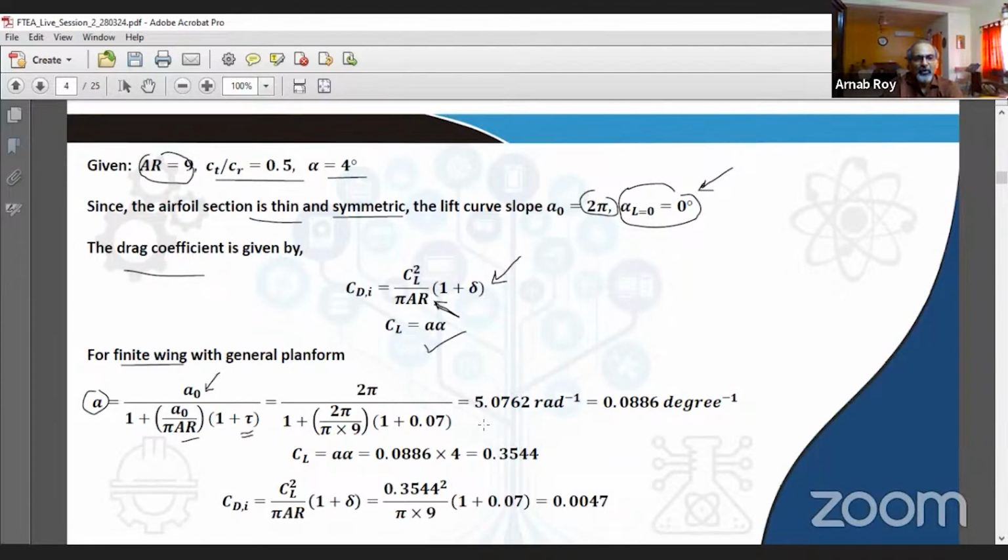For the given problem, we just plug in those values and we get this figure of 0.0886 per degree. As you may recall, this is about 0.11 for the thin airfoil. When it comes to the CL, you get a value of 0.354 approximately. When it comes to calculating the CDi, which is dependent on the CL, once you plug in that value, you get an induced drag coefficient of 0.0047. So that's how we work out the problem.